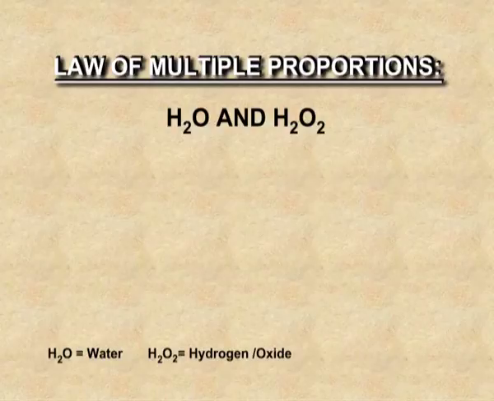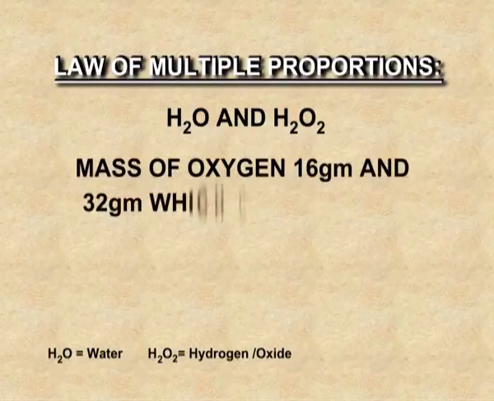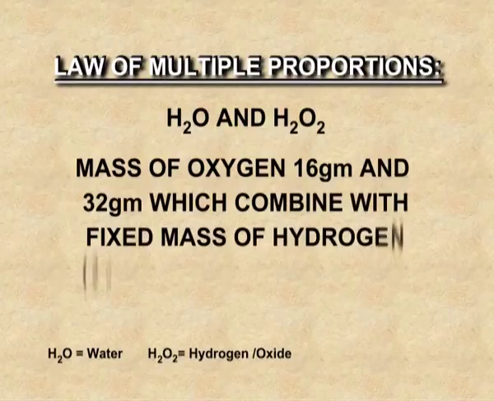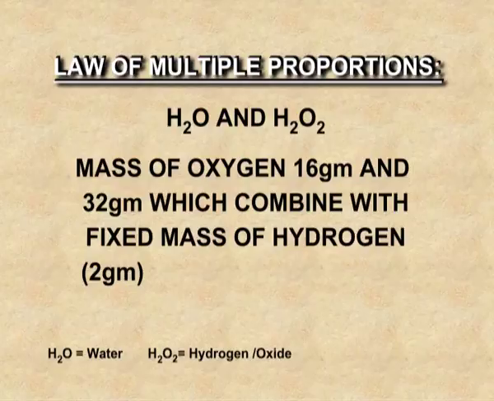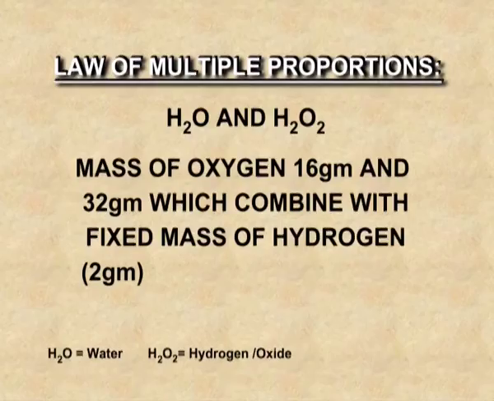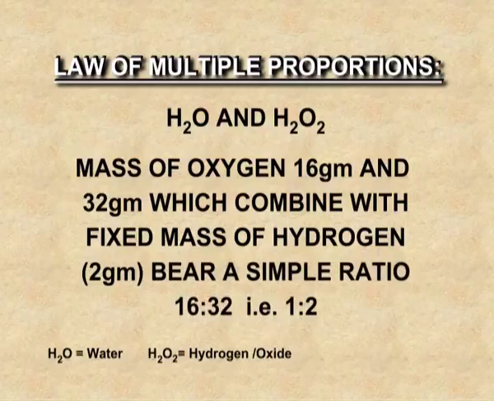In H2O, 2 grams of hydrogen combine with 16 grams of oxygen. In hydrogen peroxide, 2 grams of hydrogen combine with 32 grams of oxygen. Now, the mass of the hydrogen is fixed. Let's compare the ratio of oxygen in the two compounds. In water, oxygen is 16 grams. In hydrogen peroxide, oxygen is 32 grams. 16:32, the simple ratio 1:2.